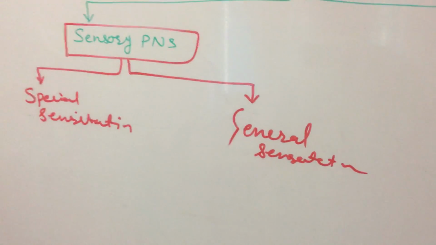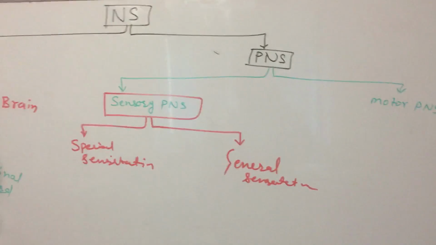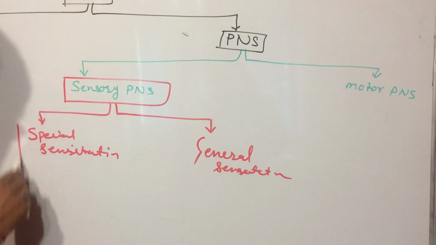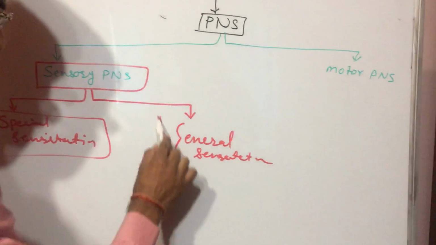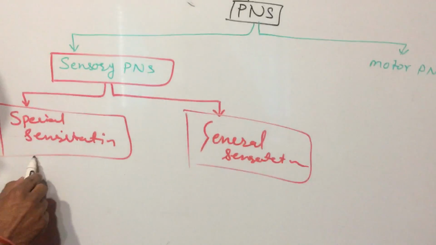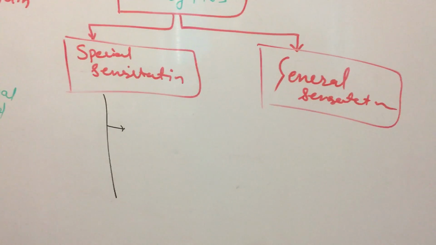Okay, so what is the difference between special sensation and general sensation? Special sensation is generated by the special part of the body.